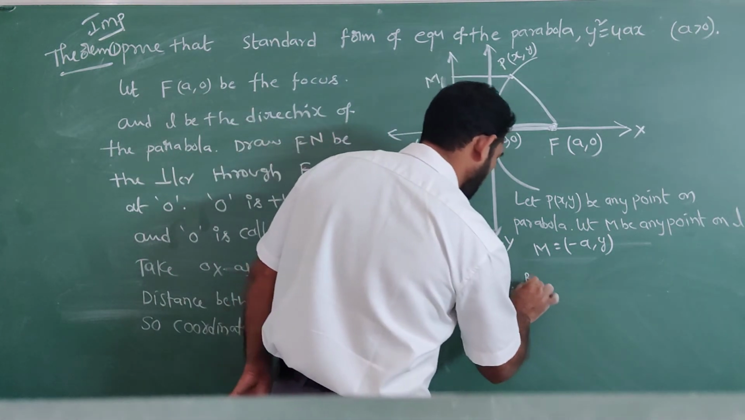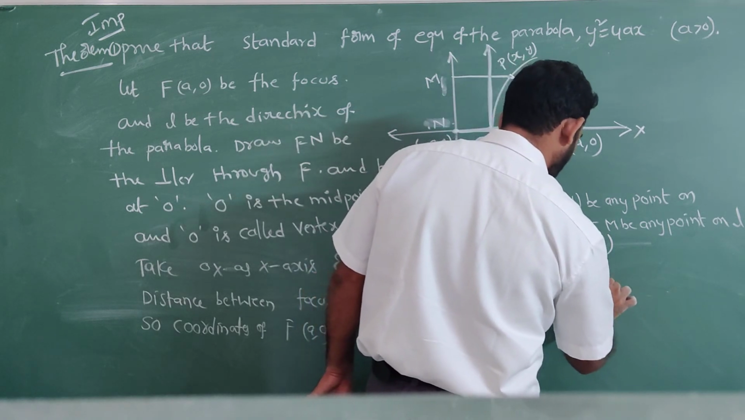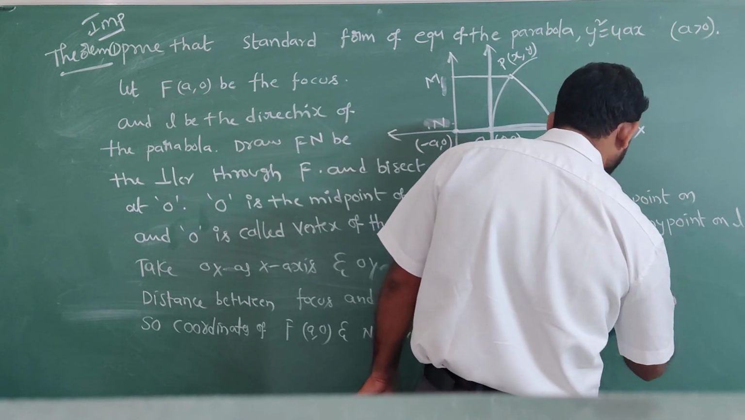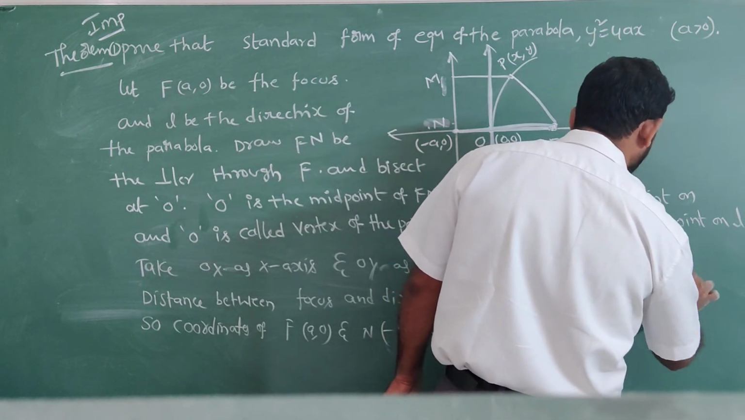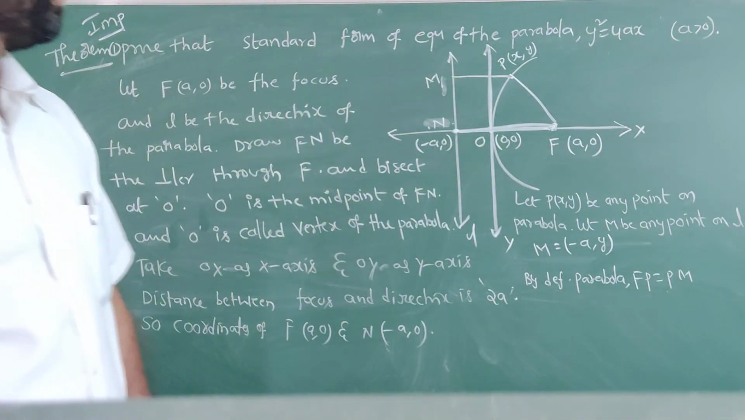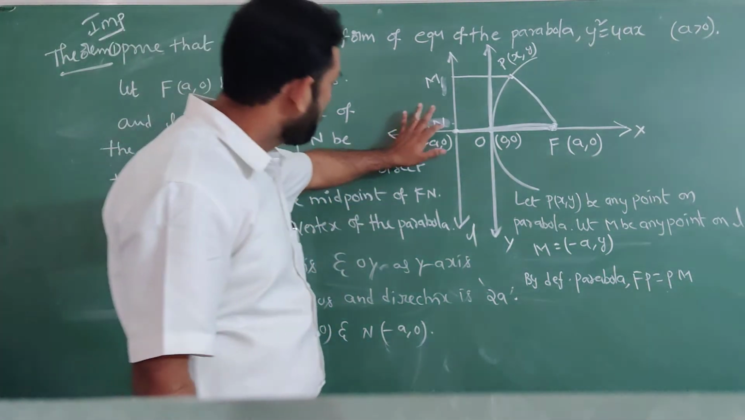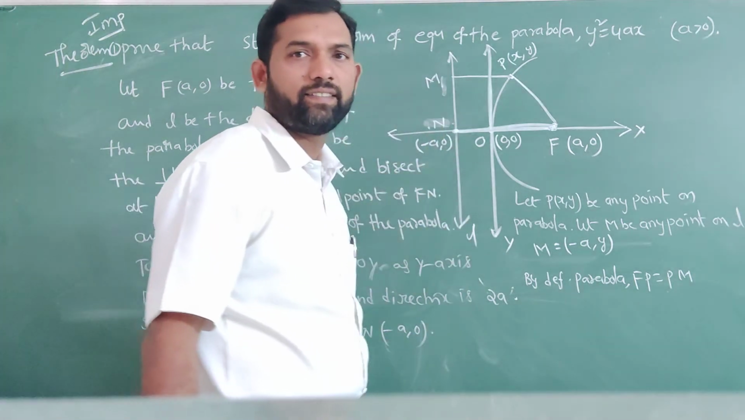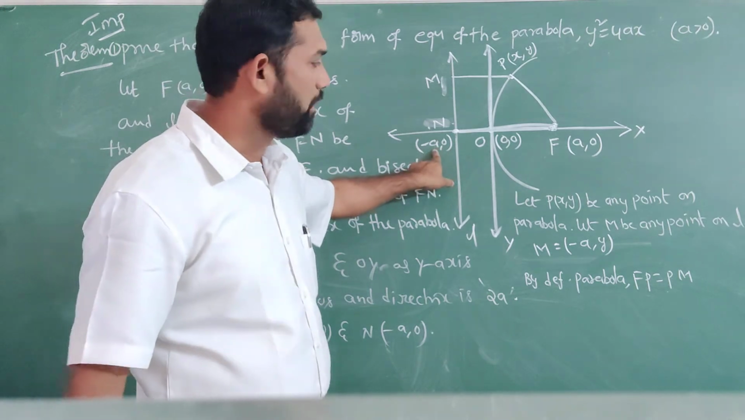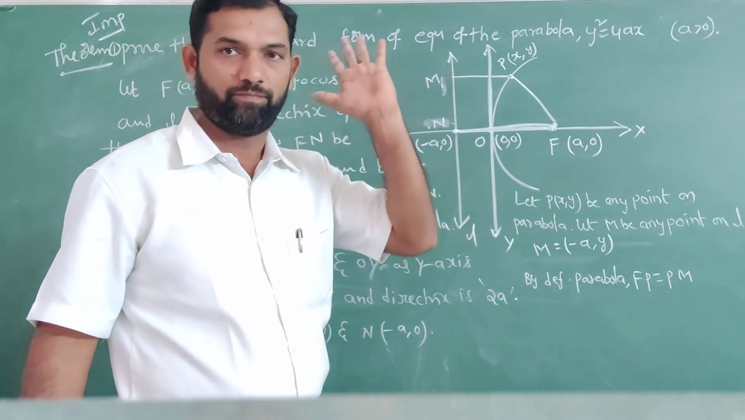So by definition of parabola, FP equals PM. Why are we considering M as (-a, y)? Here the point moves along the line, only the y coordinate changes, with no change in the x coordinate. That's why -a is the x coordinate, and the change is in the y coordinate. That's why we take y.